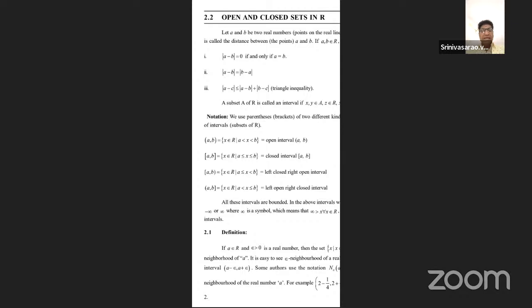Now, what is an open interval? Students, listen to this one. Without the open interval, we can't define the open set. There are four important intervals: open interval, closed interval, semi-open interval and semi-closed interval.